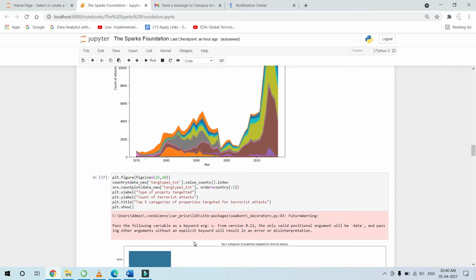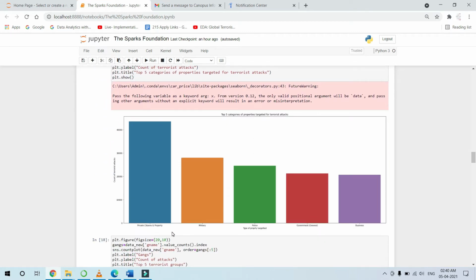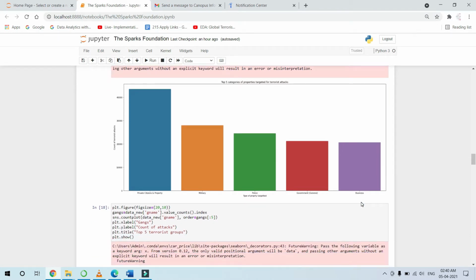Now coming to the top 5 categories of properties that have been destroyed by terrorist attacks. The highest number of properties destroyed are private properties and citizens, then military, then police, government, and business properties.